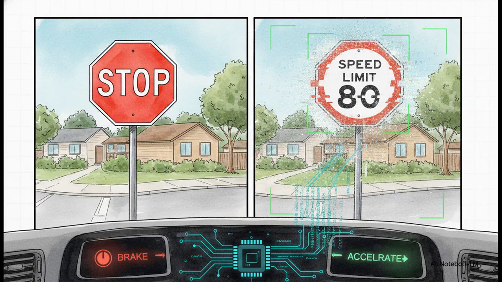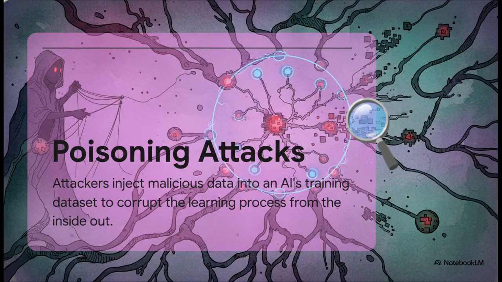And this right here is where it gets genuinely scary. This isn't theoretical. Researchers have actually proven that you can add a tiny bit of digital noise to this stop sign, a change so small you and I would never ever notice it, and it can make an autonomous car's AI see a speed limit sign instead. I mean, just think about the implications of that for a second. It's terrifying.